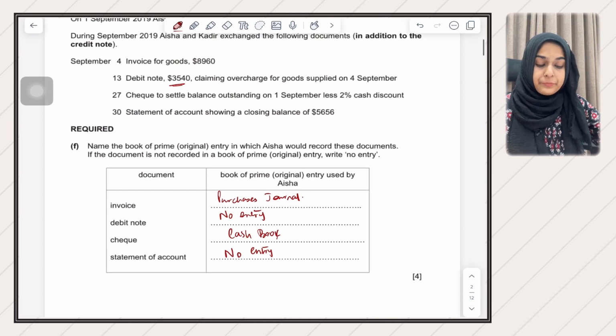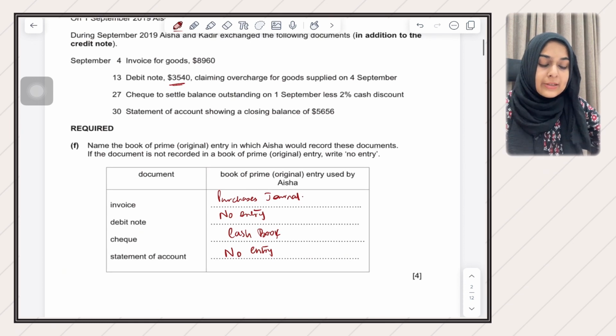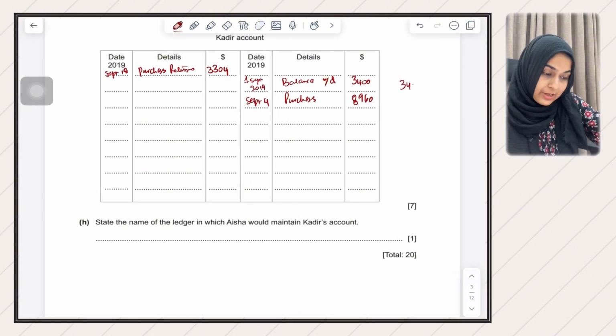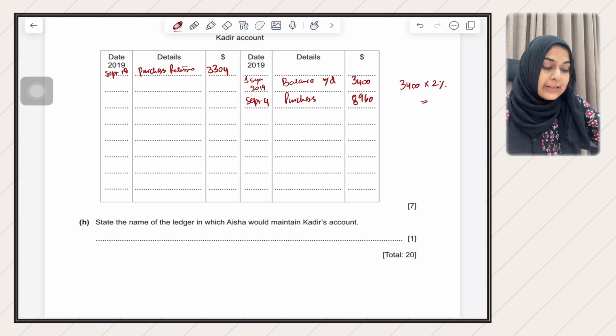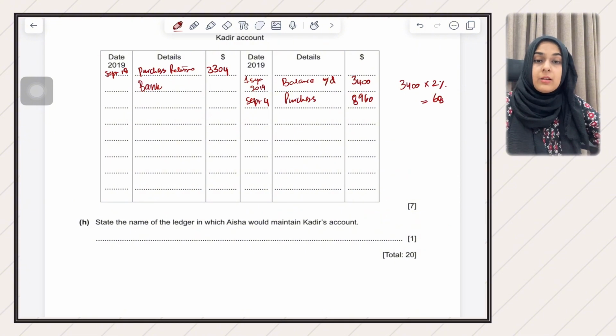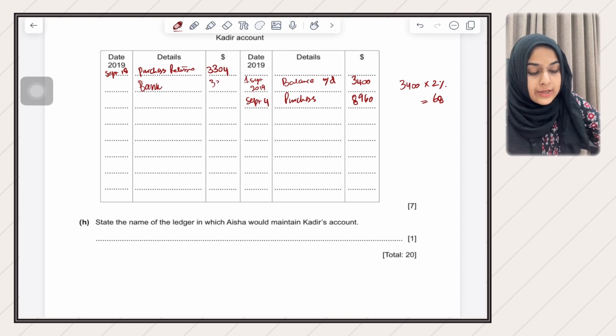Then they're saying September 27th, check to settle the balance outstanding on 1st September, less 2% cash discount. So the 1st September balance is 3,400. If you take out 2% of 3,400, you will find out that'll be $68. So I'll write here bank, and Aisha will pay Qadir in this case 3,400 minus 68, that'll be 3332.